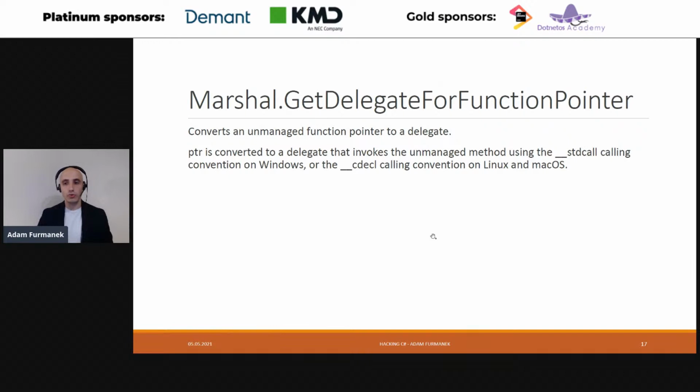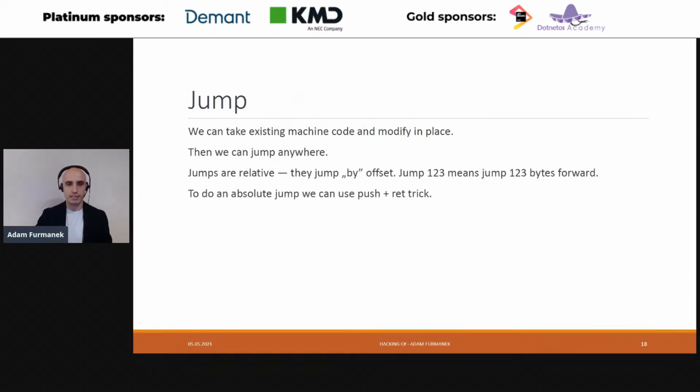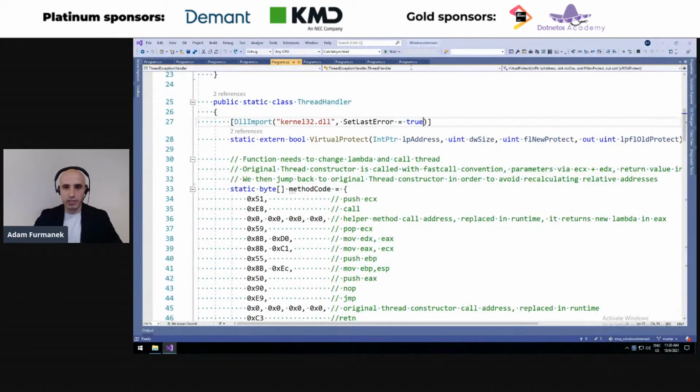And how can we do that? Well, there are actually two ways of getting your hands on the actual machine code to execute. First is called GetDelegateForFunctionPointer. It's a method provided in the Marshal class, which allows you to get an actual pointer to the machine code, which you can use later on to pass either to native code, or you can call it directly, as we'll see in a second. And the other trick we can do is modify some other existing machine code and jump around our virtual memory space to jump to the code we would like to execute. So we are going to see both of these methods implemented.